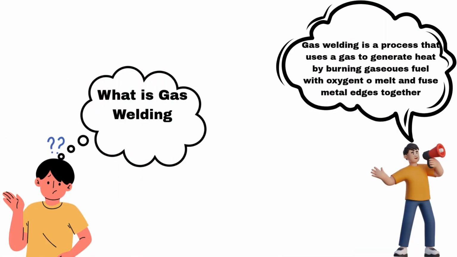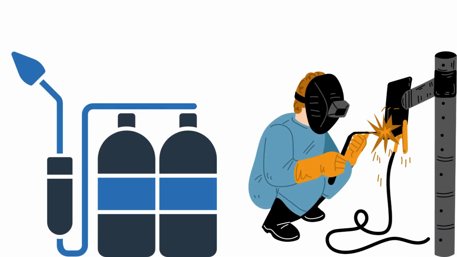Gas welding, also known as oxy-fuel welding or oxyacetylene welding, is a welding process that utilizes a flame produced by burning fuel gases, like acetylene or gasoline, with oxygen to generate heat and melt metals for joining them together. It's a common technique used for various applications, including repair work, sheet metal fabrication, and joining aircraft parts.